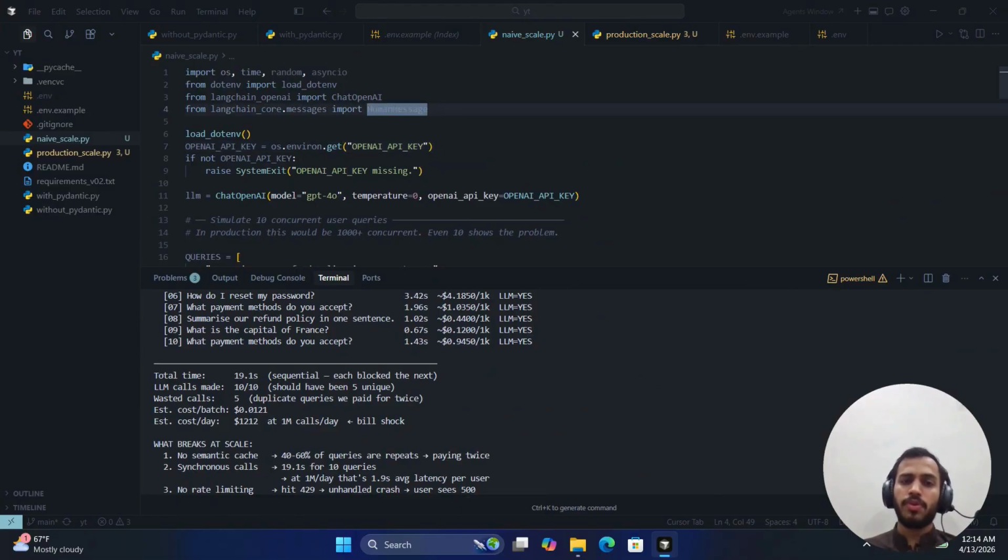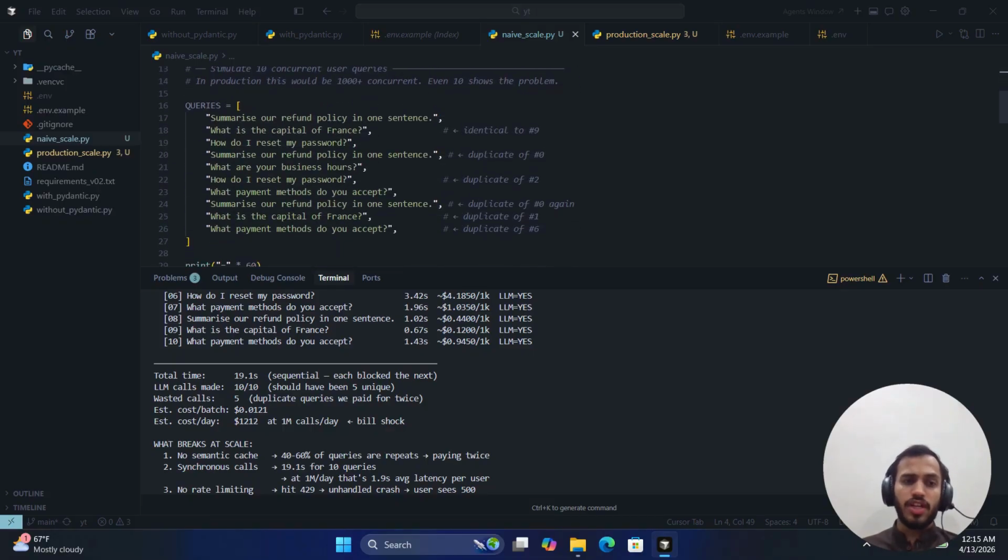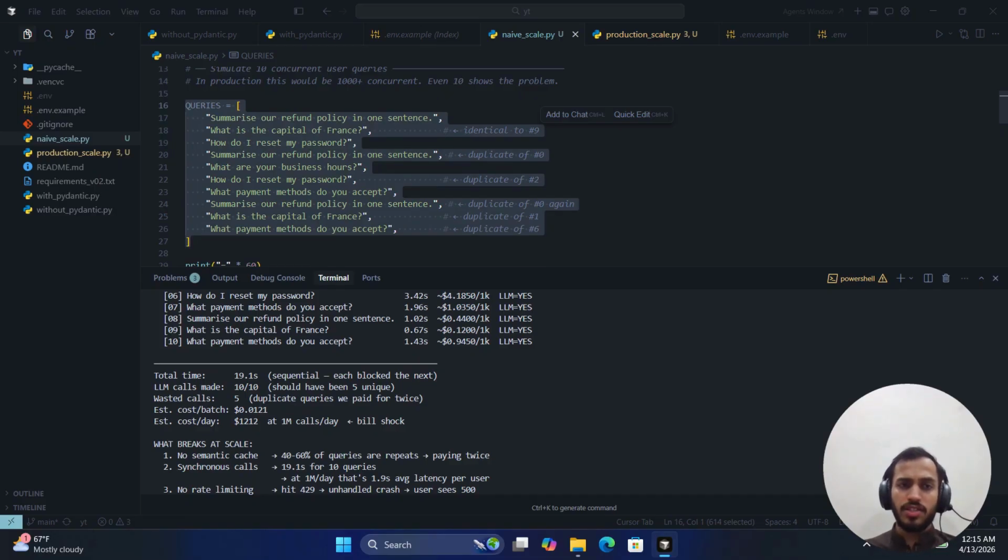Okay, so problem number 1 is no caching. This is the most expensive mistake you can make. Most of the chatbots in production get around 40 to 60% of queries that are duplicates or near duplicates. Let's imagine that you made a chatbot and you get queries in this manner. As you can see, most of our queries are semantically similar.